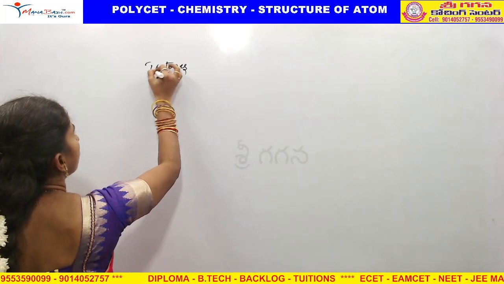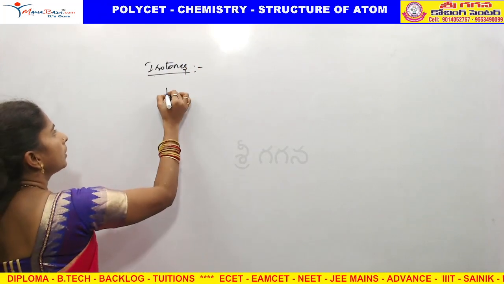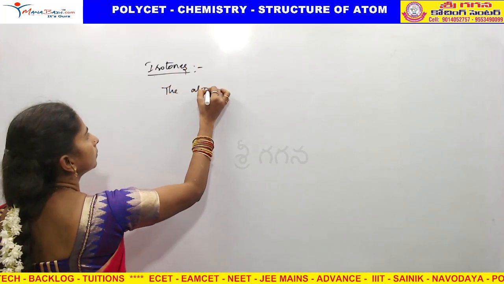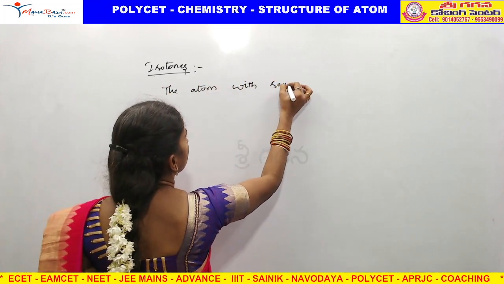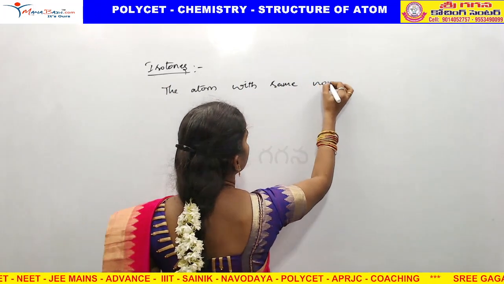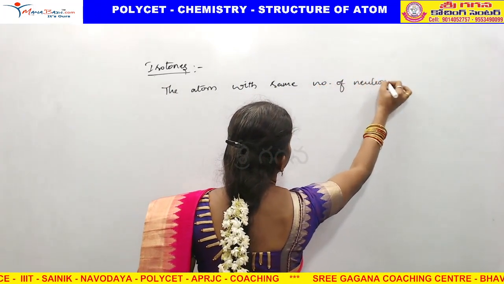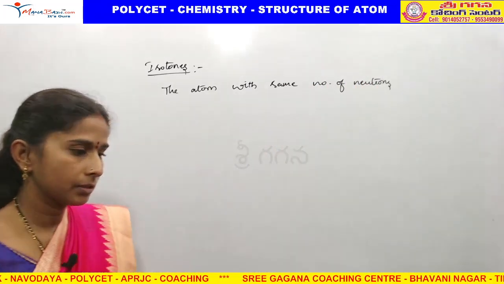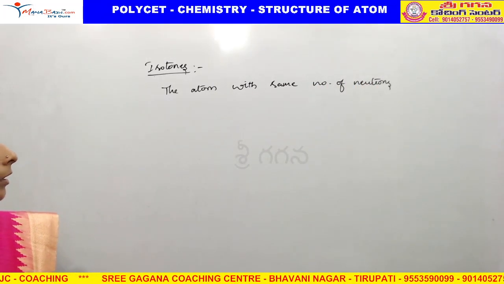Next, isotones. Isotones means atoms with the same number of neutrons.